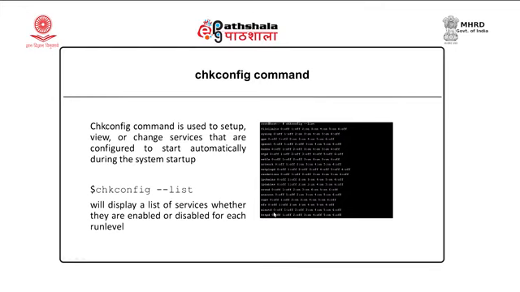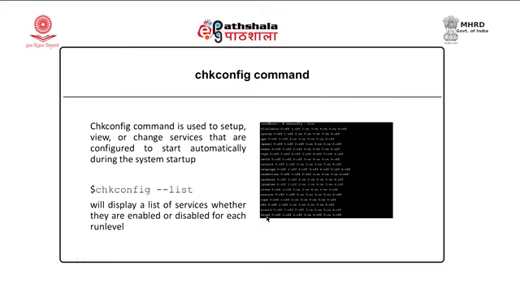For example, let us take the last one, HTTPD, that is the web server. For the web server, run level 0 is off, 1 is off, 2 is off, 3 is on, 4 is off, 5 is on and 6 is off. So, if we interpret this, we can say HTTPD, that is the web server, is running with run levels 3 and 5 on. So, it is running in multi-user mode with support of display manager.